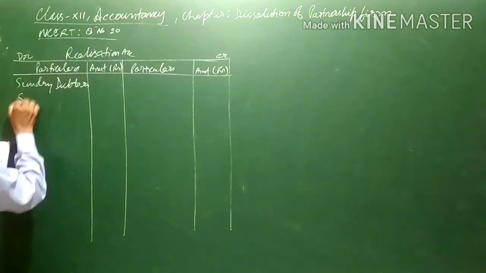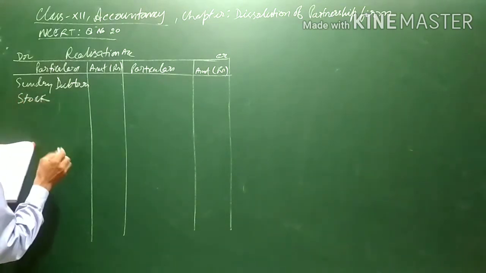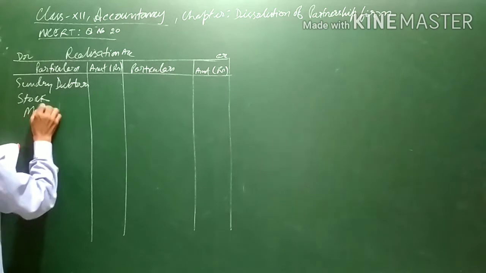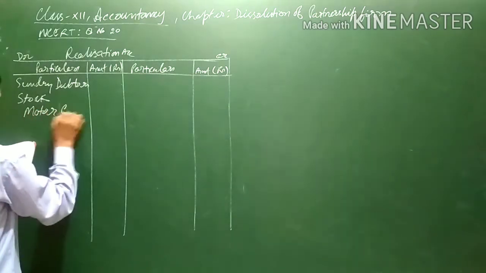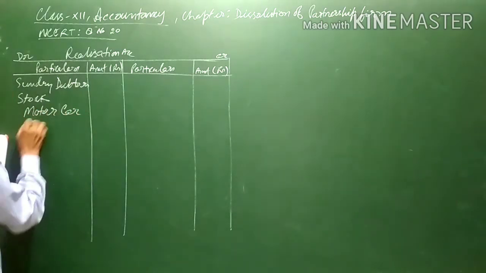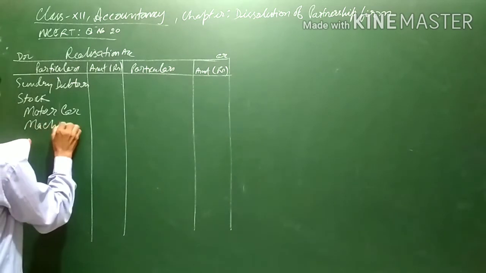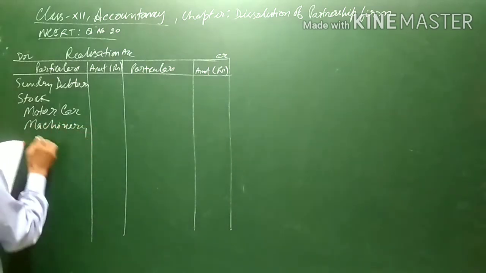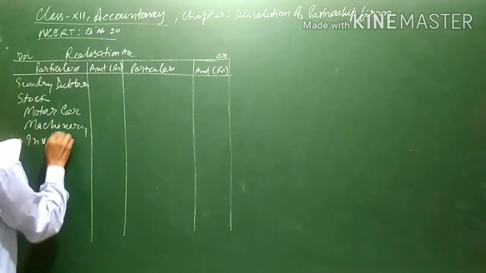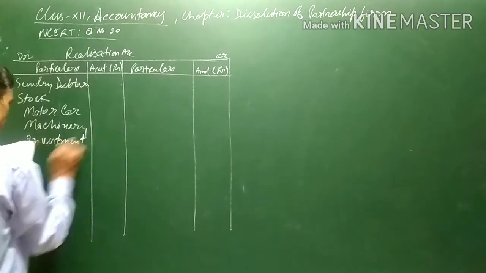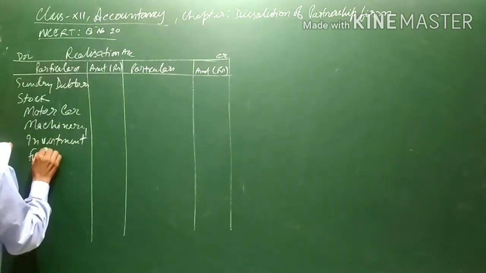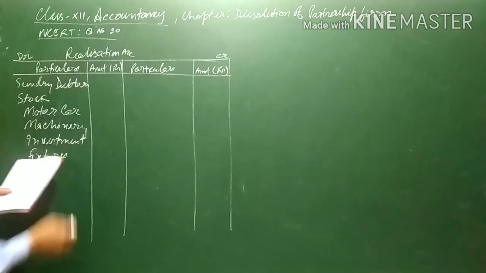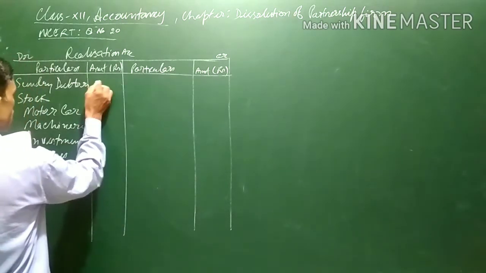Again, stock, then motor car, machinery, then investment and fixture. Amount is 55,000.